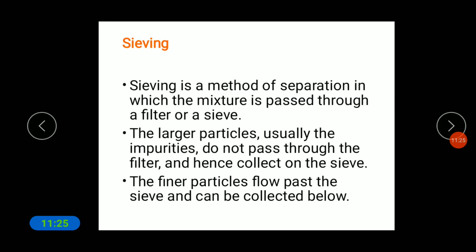Next is sieving. Sieving is a method of separation in which the mixture is passed through a filter or a sieve. Larger particles, usually the impurities, do not pass through the filter and hence collect on the sieve. The finer particles flow past the sieve and can be collected below.